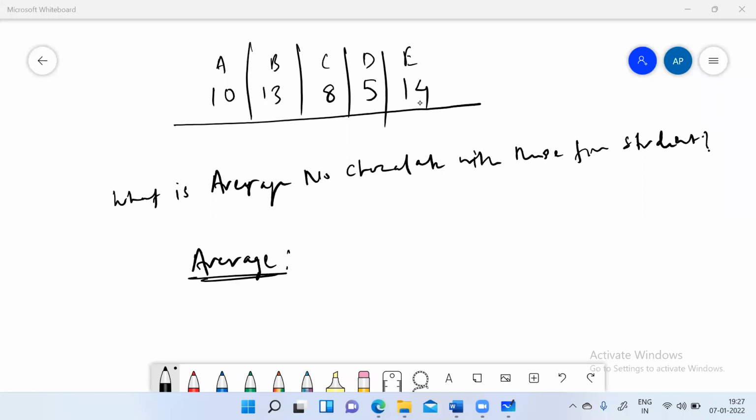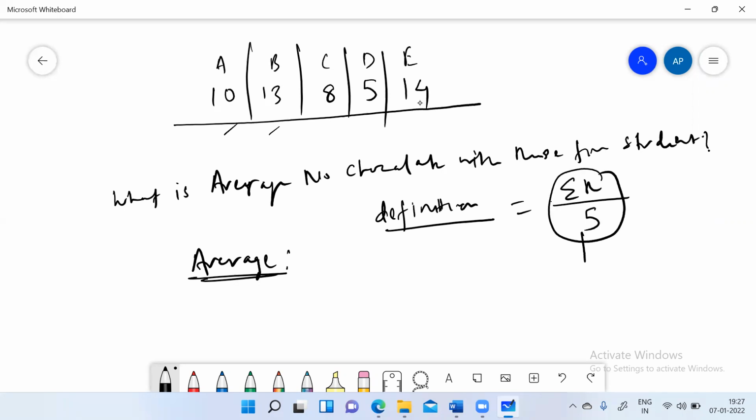If we talk about it, it is the sum of all numbers divided by the total number of terms. See, there is a big problem in your answer. You just told me that if we talk about the definition of average, it is the sum of all observations divided by the number of observations. This is how we calculate the average. This is not the way we define average.